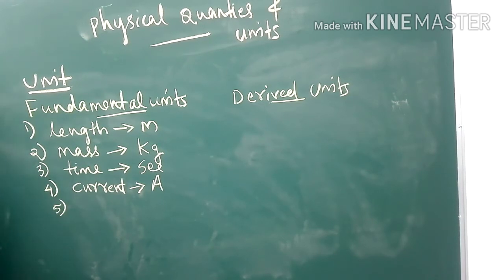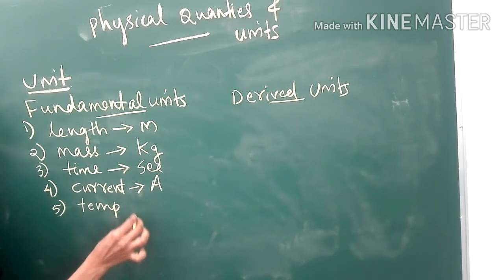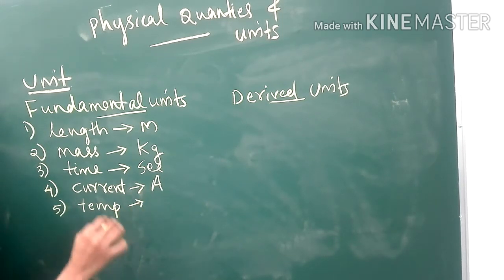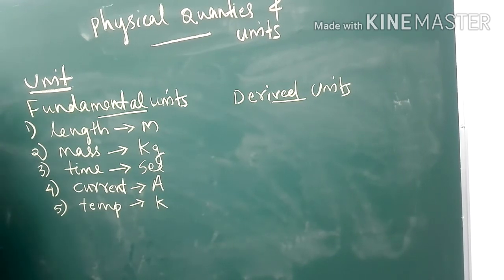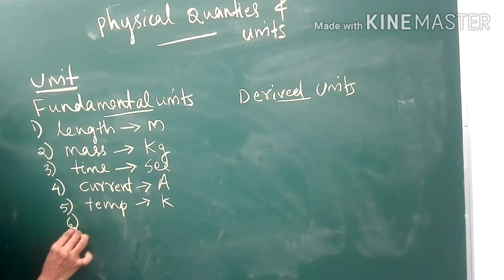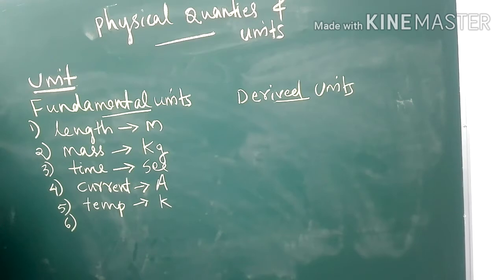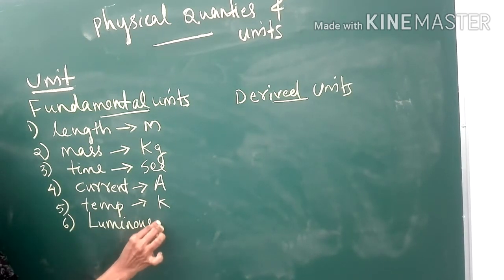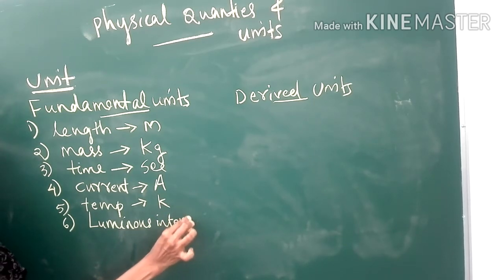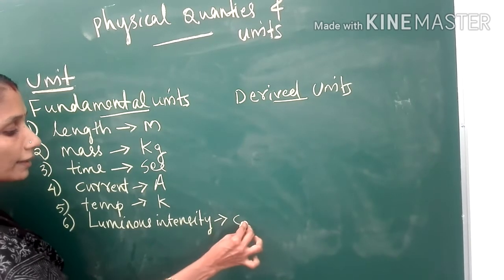And the fifth one, what is it? Temperature. The fundamental unit is Kelvin, K. Sixth one, luminous intensity. The unit is candela, expressed as CD.